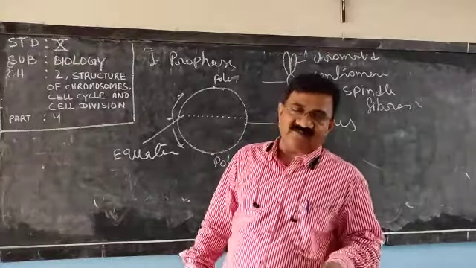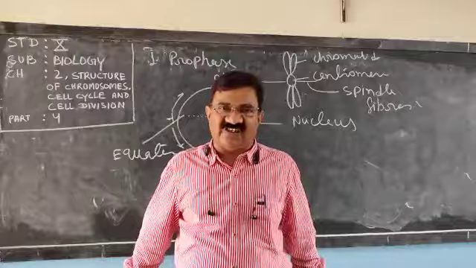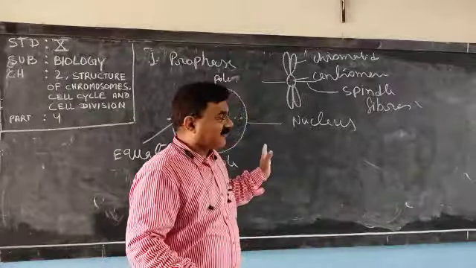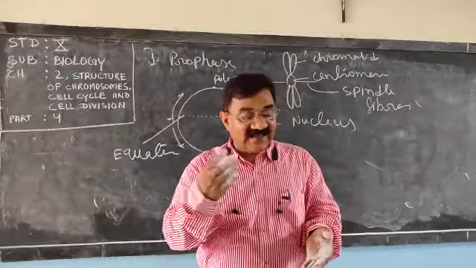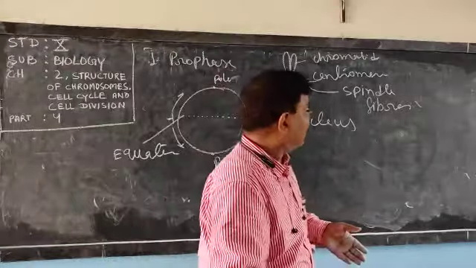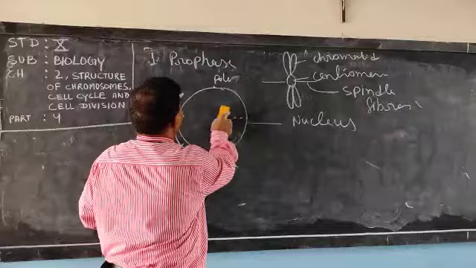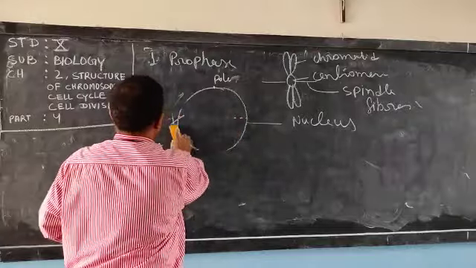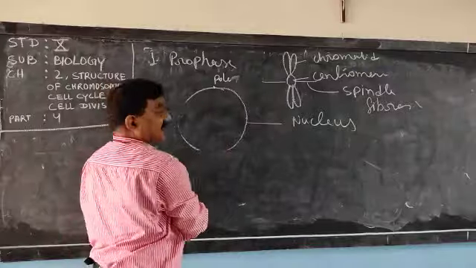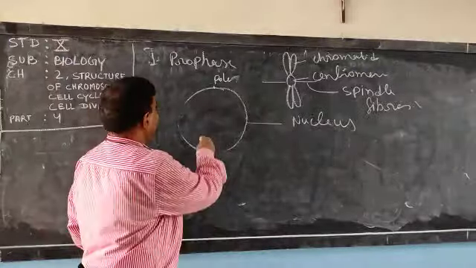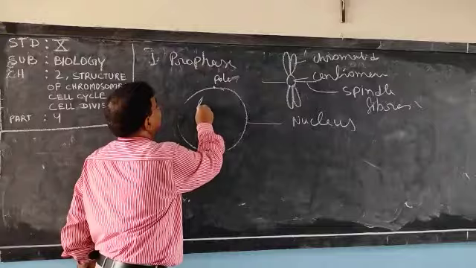So only centriole-related changes take place in animal cell. Otherwise, the change is the same in plant cell and animal cell. It means, when the chromosome becomes shorter and thicker, it will appear like this.